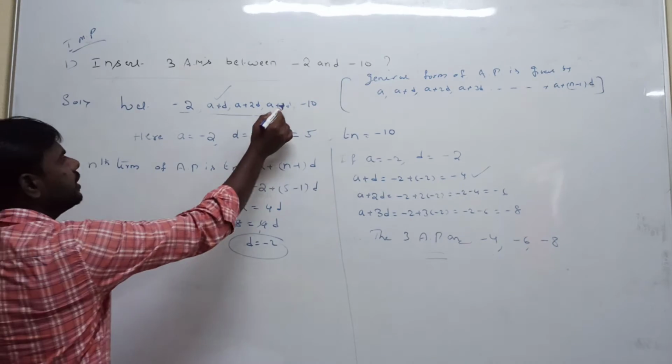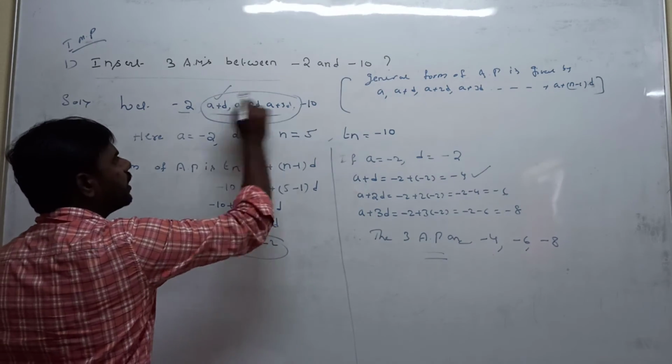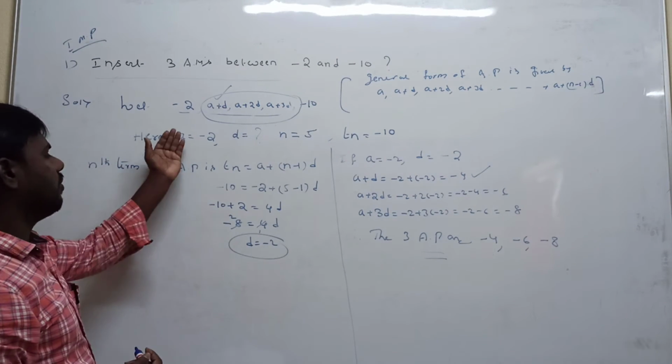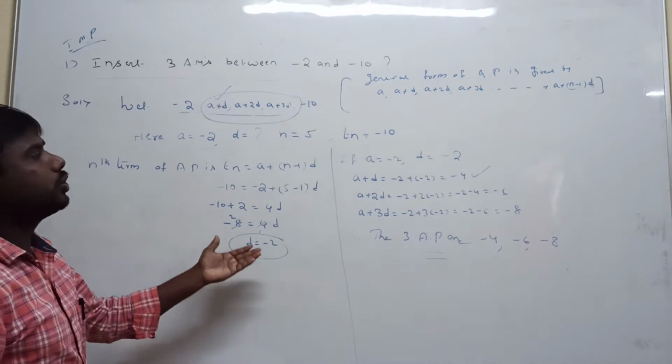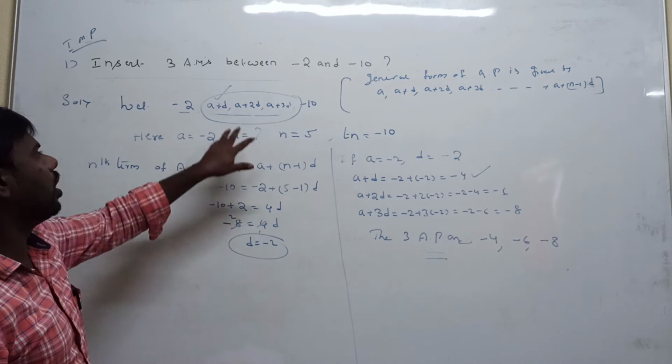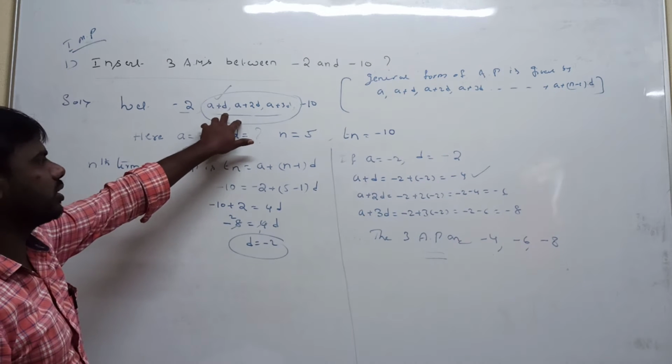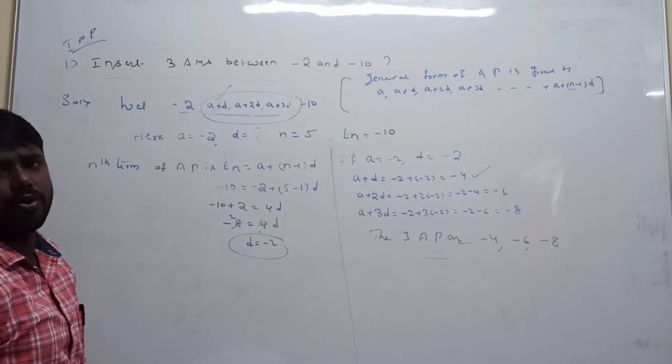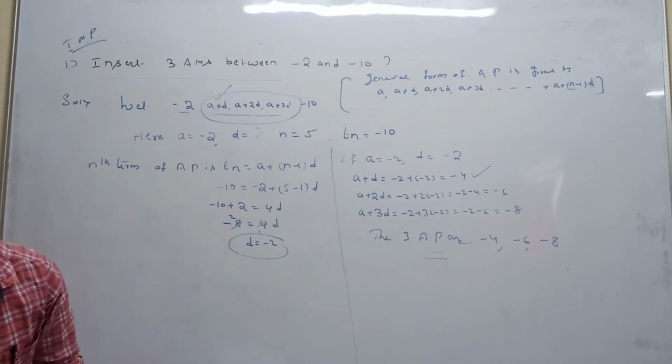To calculate these three terms, a value known, d value known. So the elements we assumed, after substituting those values, finally we get those elements. Everyone understood? Is it clear? Another method.